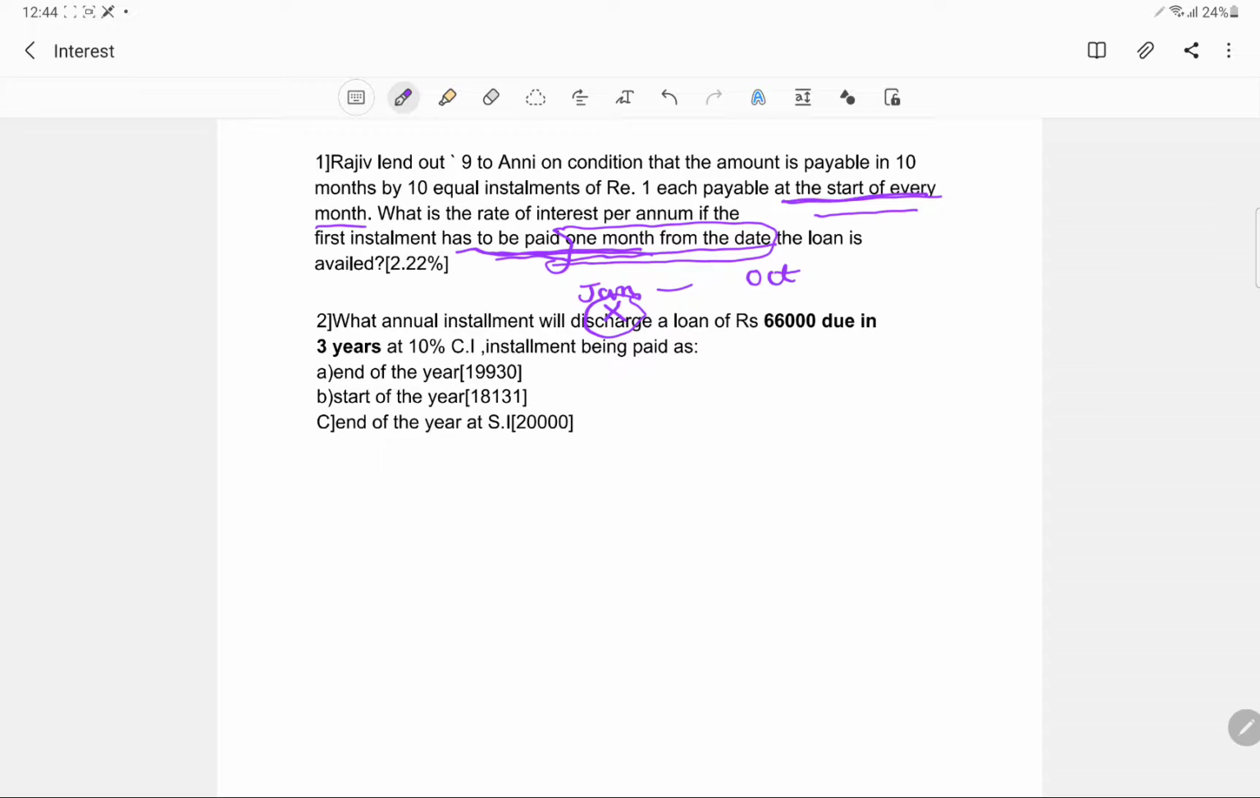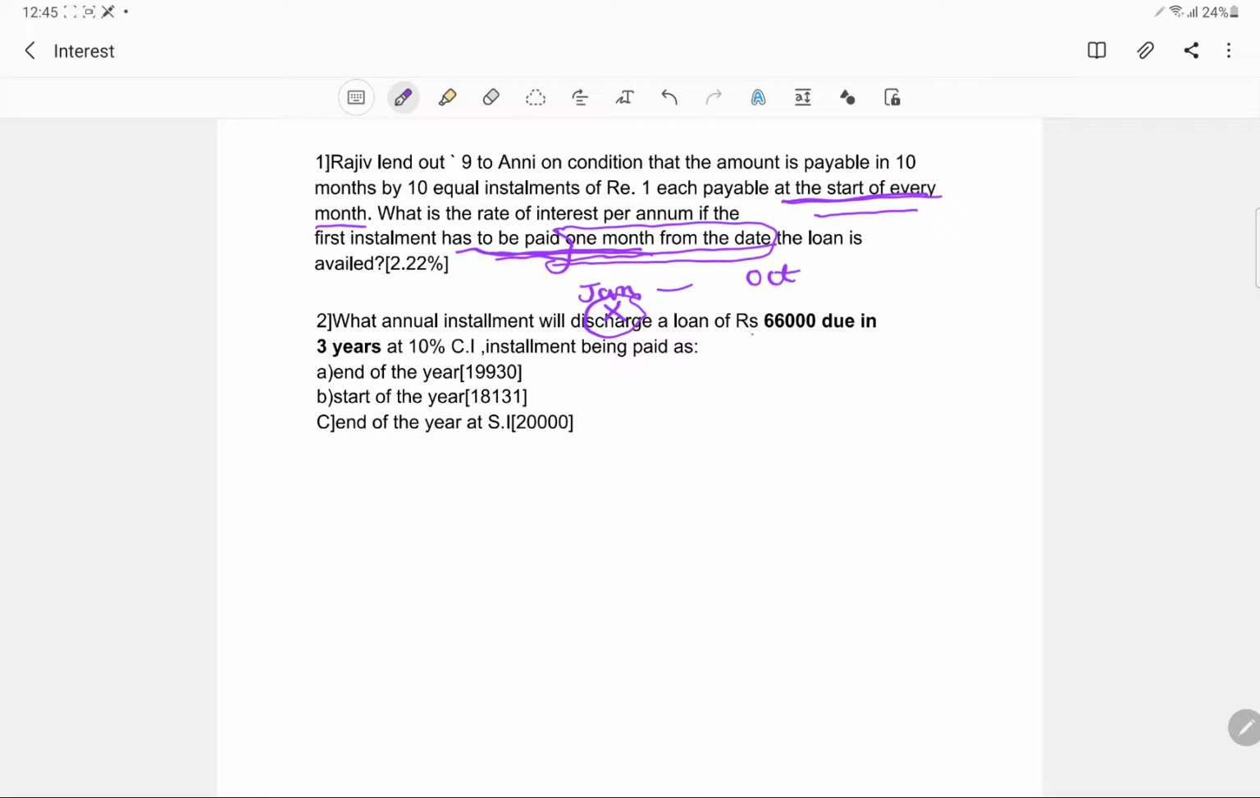Okay, what annual installment will discharge a loan of rupees 66,000 due in 3 years at 10% compound interest? Okay, now one important thing is even when I solved it, I also missed it, that they are actually saying, see this, end of the year at simple interest. Okay, what they are saying is, what annual installment will discharge a loan of 66,000 due in 3 years.